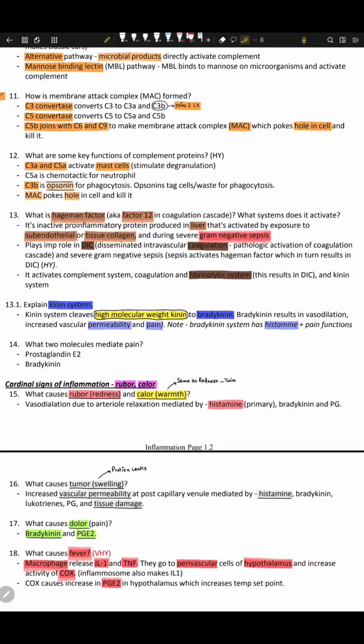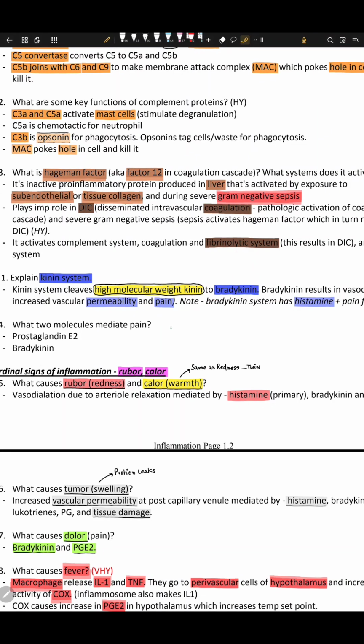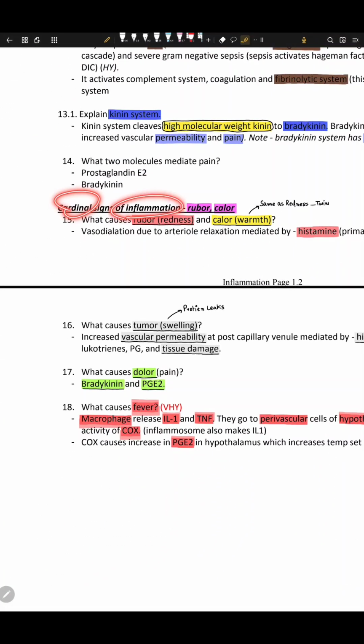What are the two molecules mediating pain? I told you, prostaglandin E2, which is for pain and fever, right? So PGE2 and bradykinin. That's very important. What are the classical signs of inflammation?